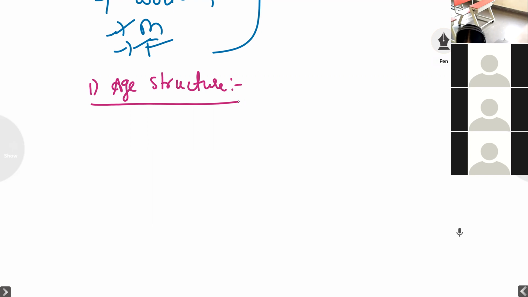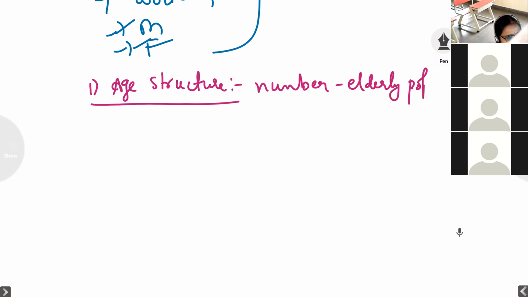It might be observed that the number of elderly population is highest in developed countries like Japan and Germany, whereas the youth population is highest in developing countries like Niger and Uganda.